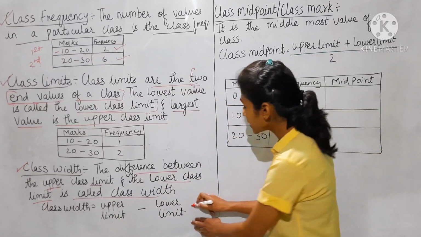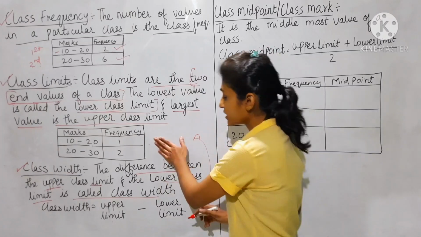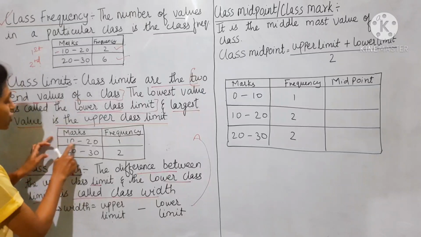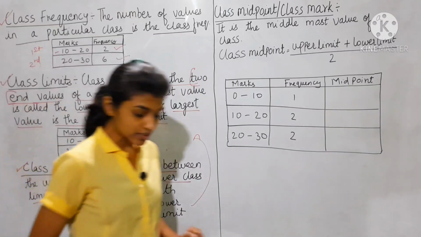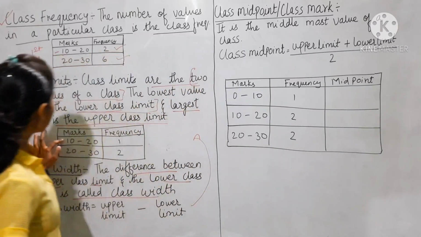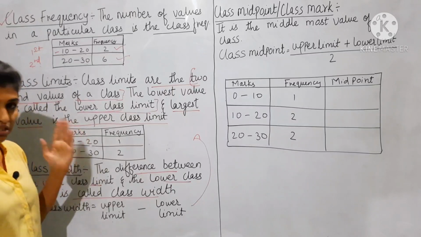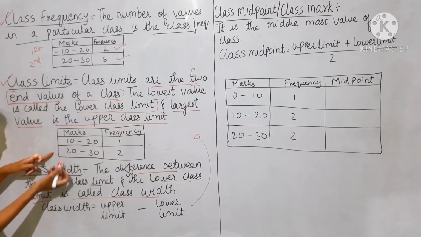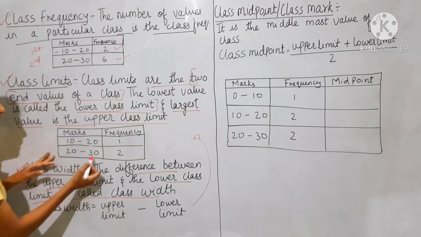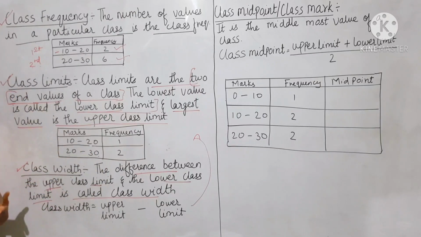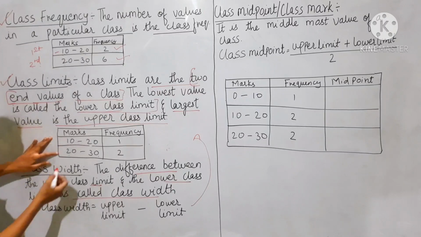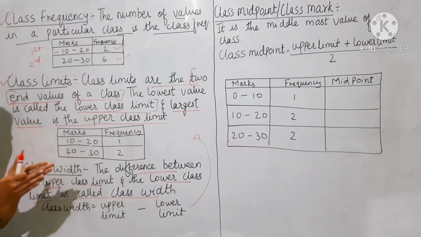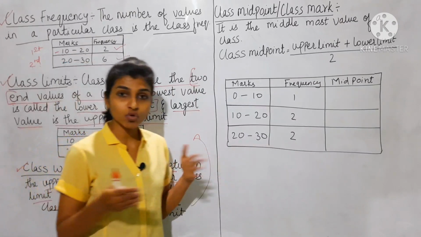Now if we take the previous example, 10 to 20 is the first class. 10 is the lower limit because it is the smaller number, and 20 is the upper limit. In the second class, 20 is the lower limit and 30 is the upper limit. Now we want to find the actual length of that particular class.